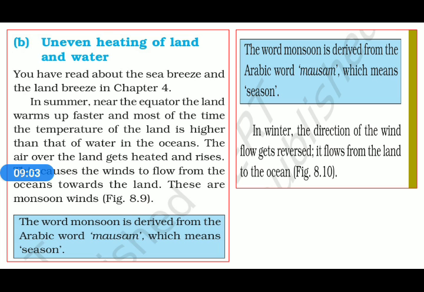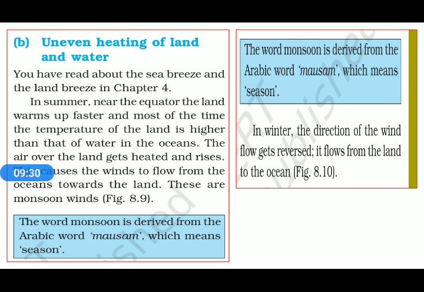In summer, near the equator, the land warms up faster, and most of the time the temperature of the land is higher than that of water in the oceans. The air over the land gets heated and rises, causing wind to flow from the ocean towards the land.